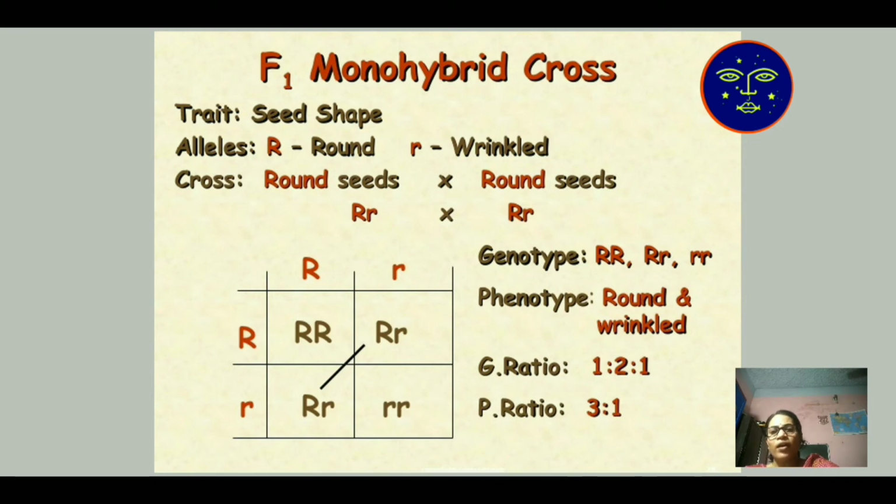In the phenotypic ratio, which is seen by our eye, we say the ratio is 3:1, because capital R, small r in the phenotypic ratio we calculate as the dominating character. The phenotypic ratio is 3:1, whereas the genotypic ratio is 1:2:1. The phenotypic ratio we see with our eye. The genotypic ratio we do not see, we only calculate the value.